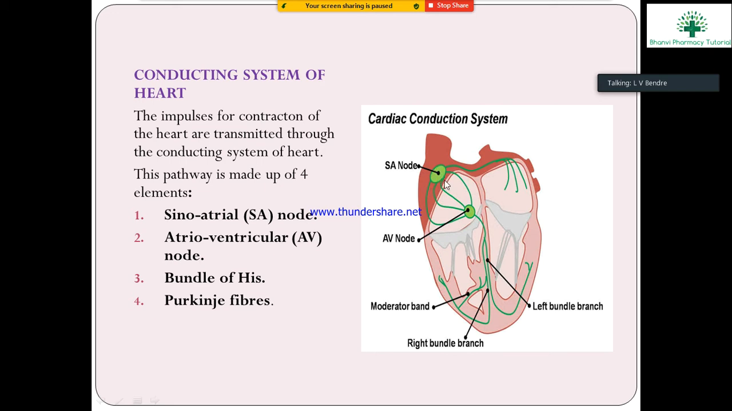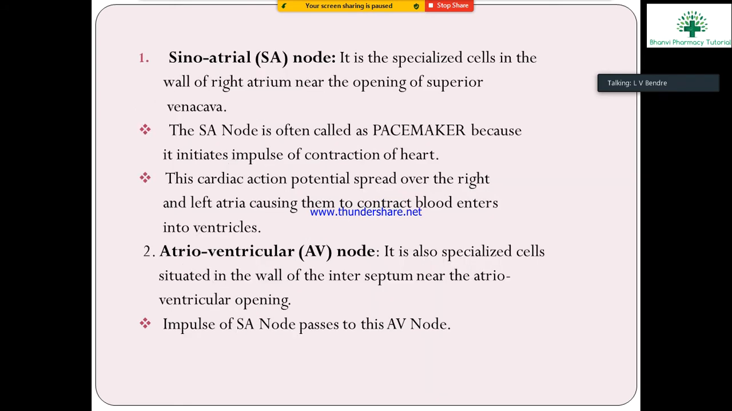It initiates the heartbeat. Then the impulses go into the AV node. The AV node transports them to the bundle of His. This is the left bundle branch and the moderator band. These are the moderator bands. The right bundle branches also generate the impulse. Okay, there are four elements for the conduction of the heart: first the sinoatrial node, the atrioventricular node, the bundle of His and the Purkinje fibers.